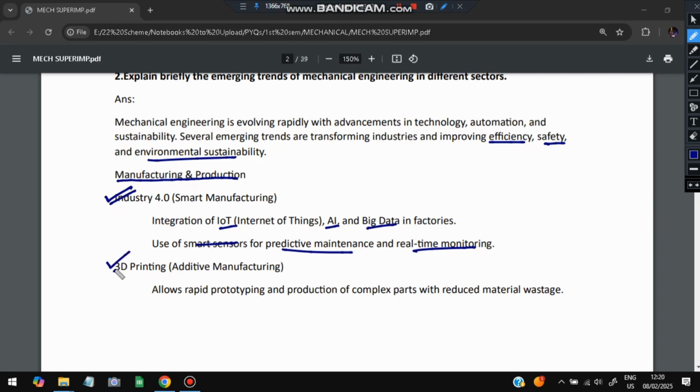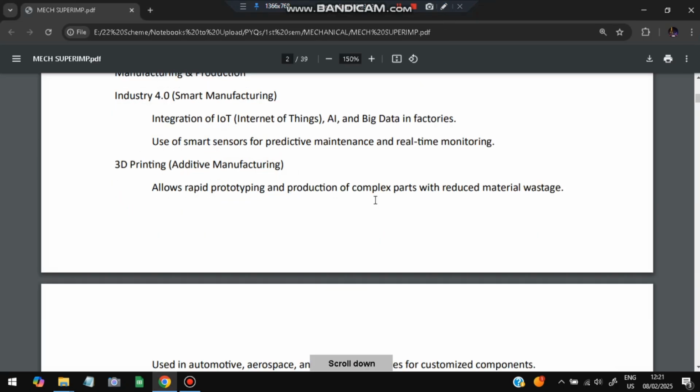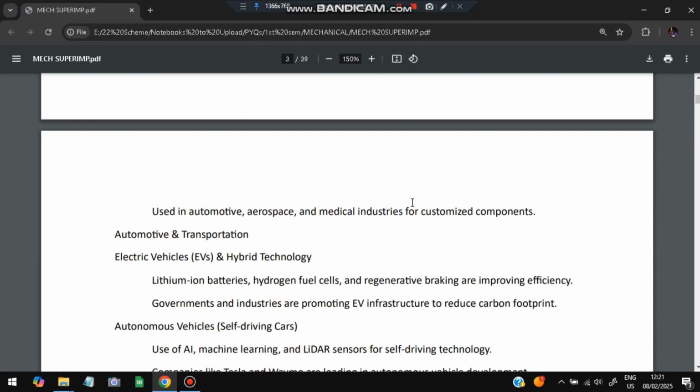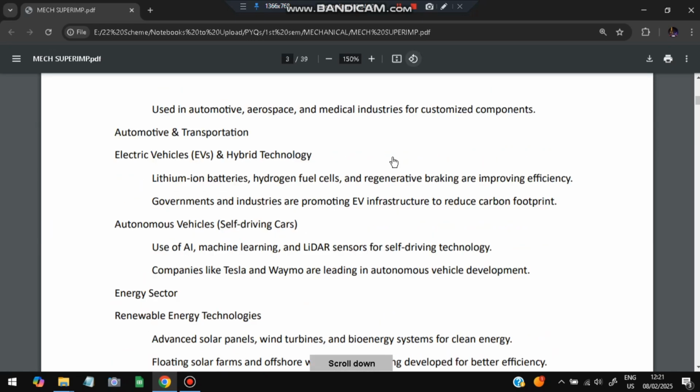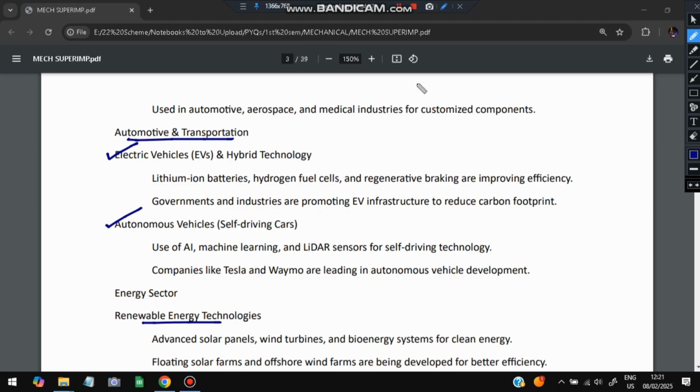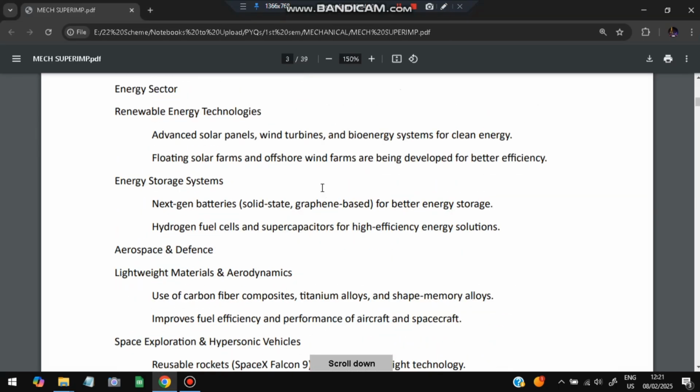Next is 3D printing. 3D printing is advanced printing where complex materials can be printed with the least material wastage, and it can be used in automotive, aerospace and medical industries. Next one is automotive and transportation: designing EVs and hybrid technology, and autonomous self-driving cars. In the energy sector, we have renewable energy sources like solar panels, wind turbines, bioenergy, and solar farms, with panels converting sunlight to electricity. And energy storage systems, how we can store the energy using next-gen batteries and hydrogen fuel cells.